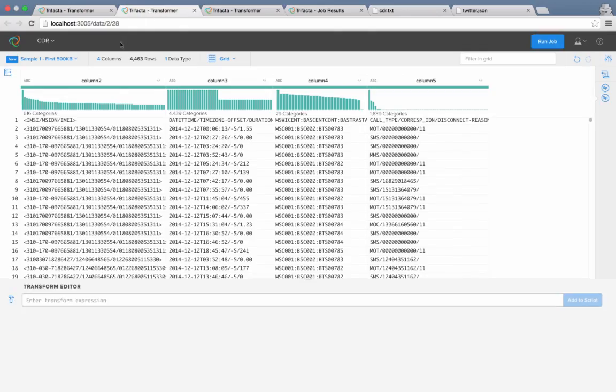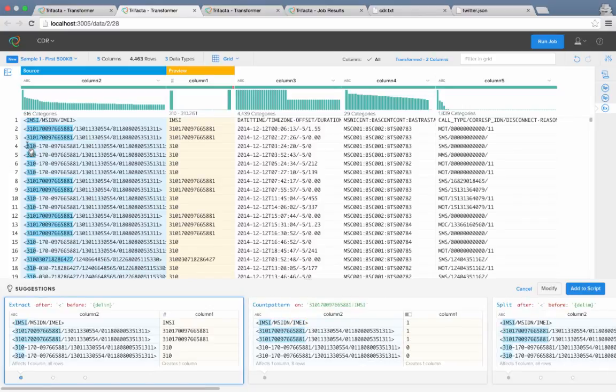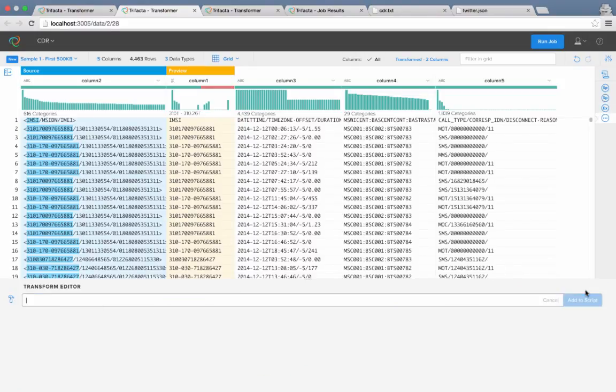Look how Trifacta is able to learn by example. I first select the IMSI, and Trifacta suggests a transformation. Then I brush a number, and it's getting closer to what I want. When I select the third value, Trifacta got the exact selection across rows that I was looking for, so I'll add that to my script.